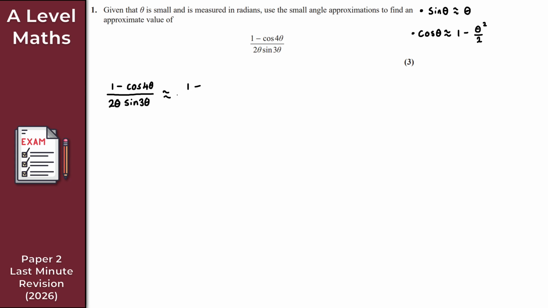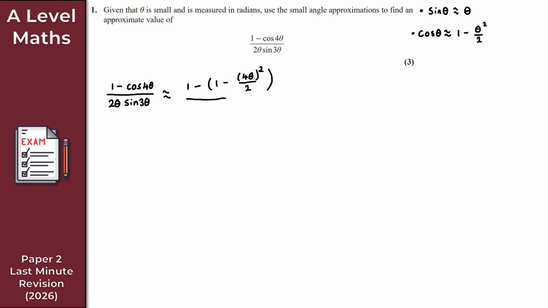Because the argument here isn't just theta, we do need to adapt the given approximation. Wherever there's a theta in the approximation, replace that with the new argument of 4 theta, right? So what I get, and we'll do this inside a bracket so we don't make any silly mistakes, is 1 minus 4 theta, all squared. It's not just 4 theta squared, it's 4 theta all squared, like so. That's over 2.